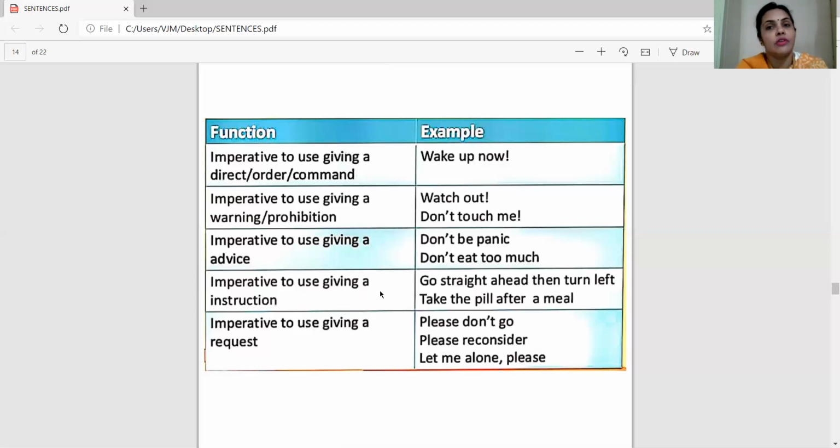Even to your parents, you may request, please, can I purchase a toy? Please, I want to eat a chocolate. So please, can I buy a chocolate? In this manner, we keep on requesting others in our day-to-day life, right?